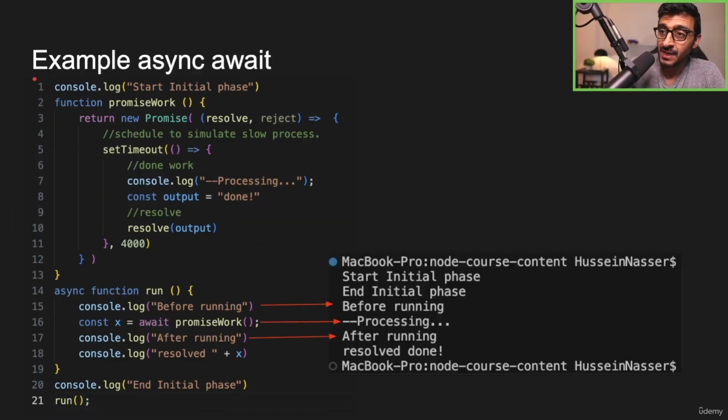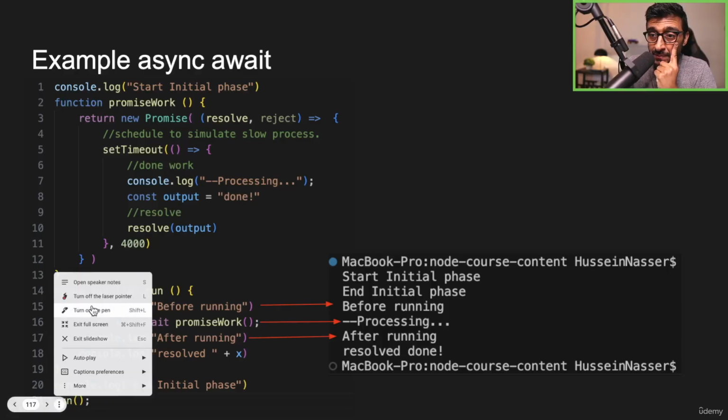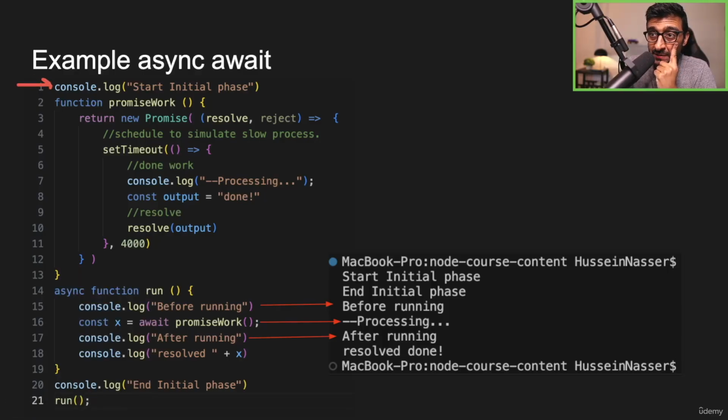So what will be the output in this case? I call start running. Let's open the pen. I do a start running. Nothing here. Nothing here. I call end initial phase.